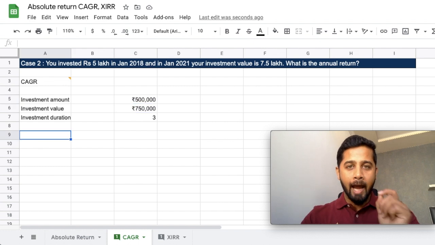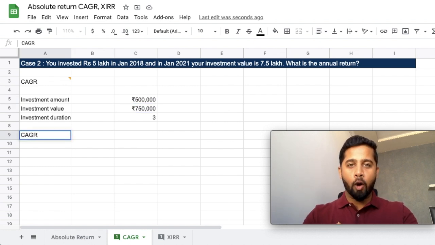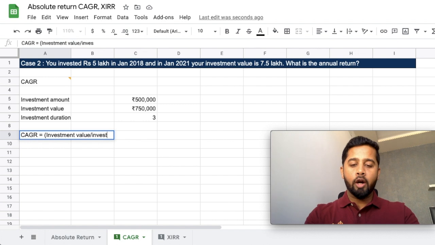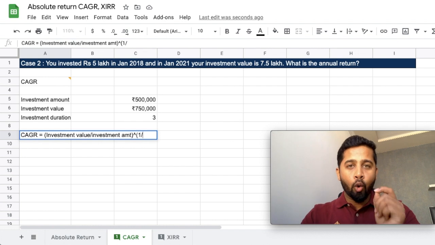Now to calculate the annual return, you should know the CAGR formula, and it is calculated as your investment value or the final value divided by your initial value or the investment amount, put power, open the bracket, 1 divided by total duration, which here is your 3 years.